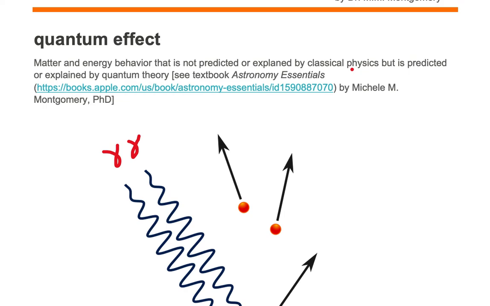We need to find something else that can explain this matter-energy behavior. The matter-energy behavior that can explain the photoelectric effect is known as quantum theory. Now, ironically enough, quantum theory can be used to predict classical physics. So quantum theory can be used to explain the apple falling from the tree. But classical physics cannot be used to explain quantum theory.